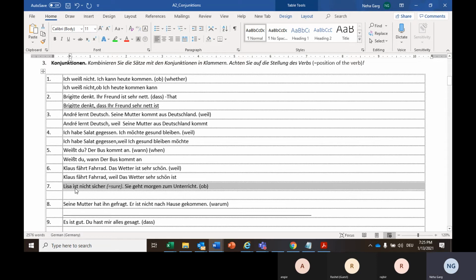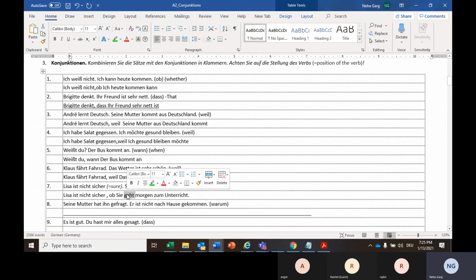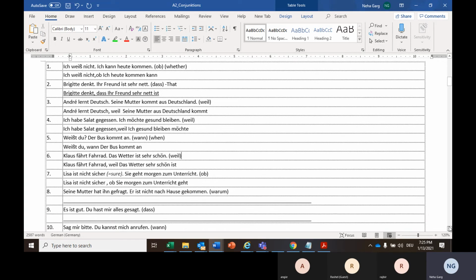Dann Nummer 7. Lisa ist nicht sicher. Lisa is not sure whether she would go to the class: ob sie morgen zum Unterricht geht. So Lisa ist nicht sicher, ob sie morgen zum Unterricht geht.